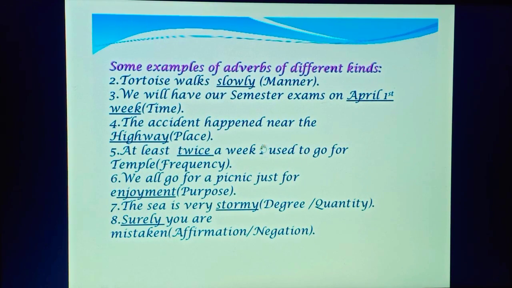The next one is, the accident happened near the highway. So highway is what? Highway is a place, and in this sentence we can say it expresses the place of action. That's why highway is adverb of place. Next is, at least twice a week I used to go to the temple. So here twice is what? Adverb of frequency. Why is it an adverb of frequency? Because it tells us how often or how frequently an action is done, right? So this kind you can easily find out which kind of adverb it is.